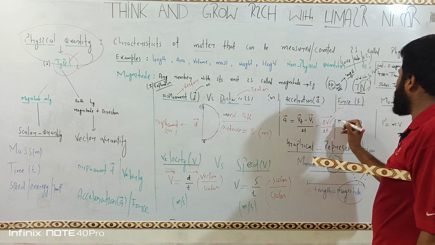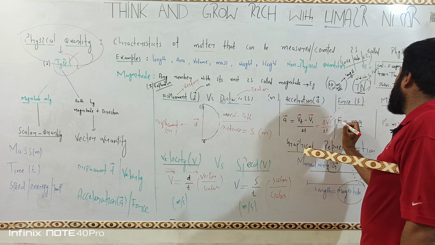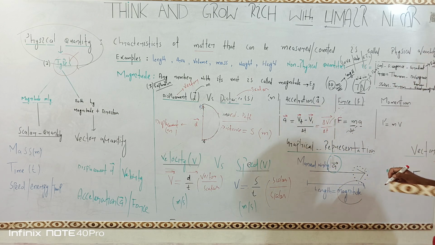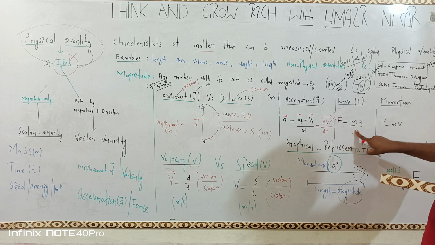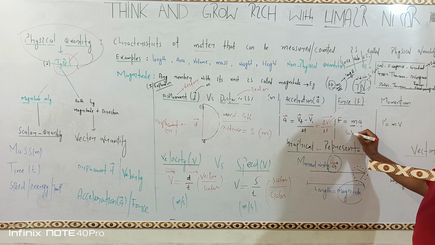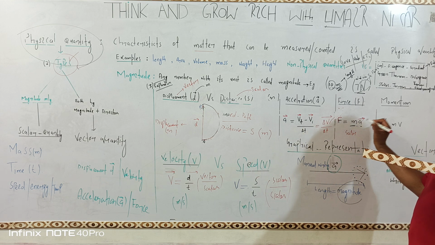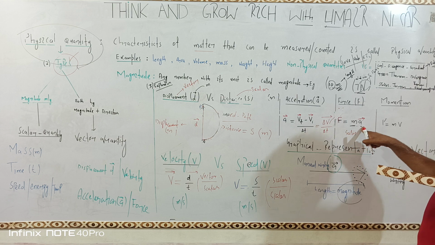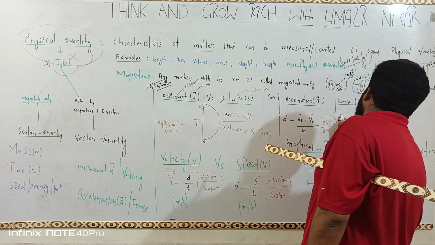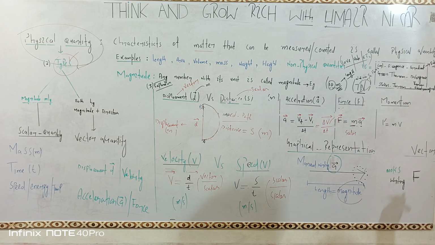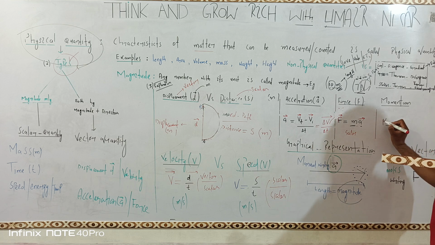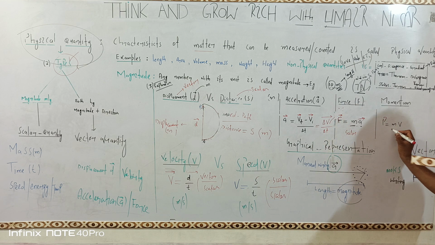Now come here, formula number 3. Why is force a vector? In force, m is a scalar quantity, acceleration is a vector. This is scalar, this is vector, then force will be a vector quantity. So force is a vector quantity. Similarly, momentum: mass is a scalar quantity, velocity is a vector quantity. So one is scalar, the other is vector, the answer will be vector.